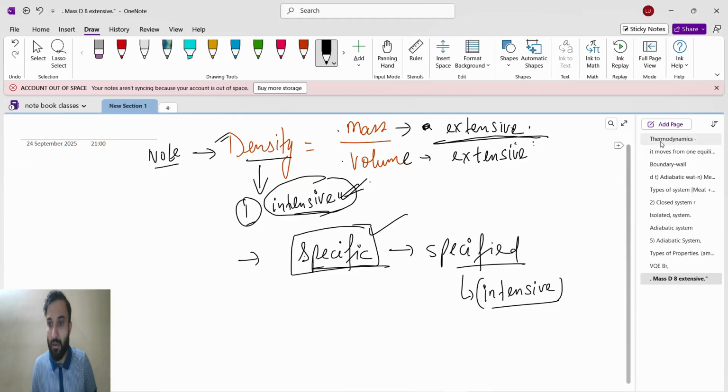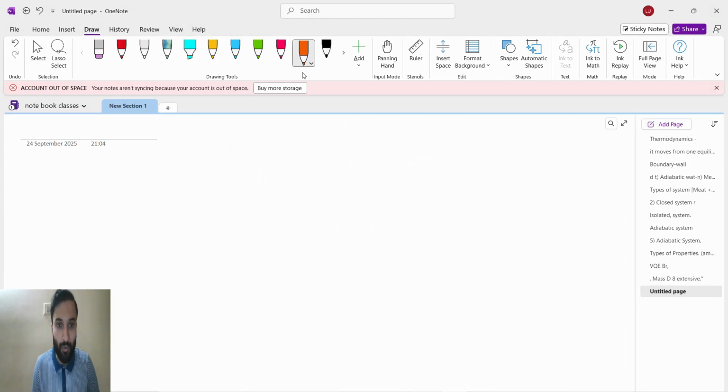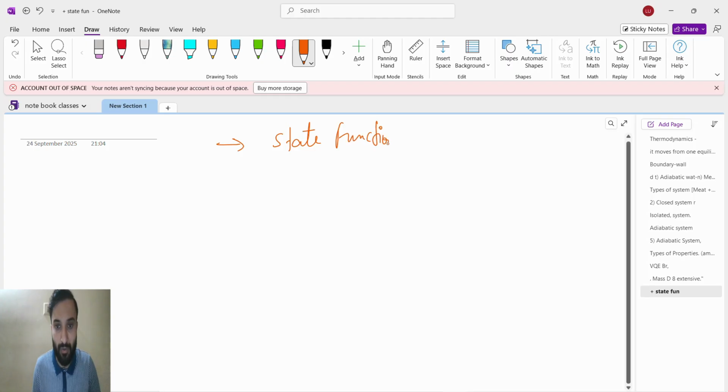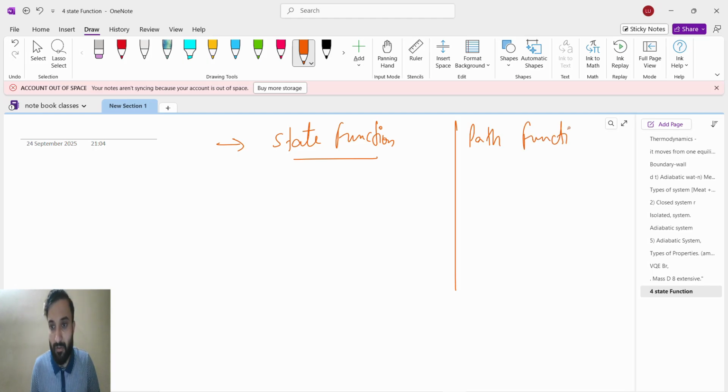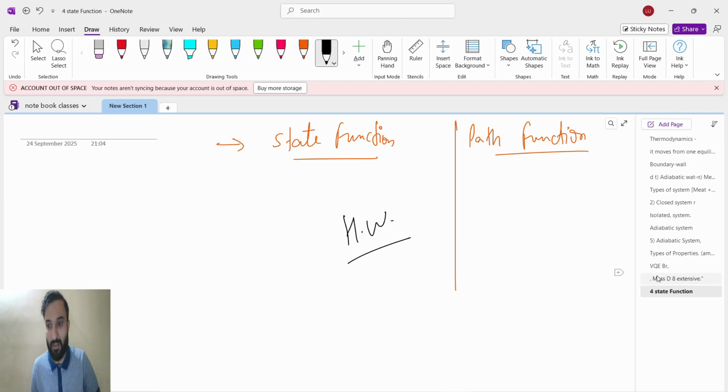Now I will give you one homework. You have to write the difference between state function and path function. Just read about state function and path function, and this is your homework.